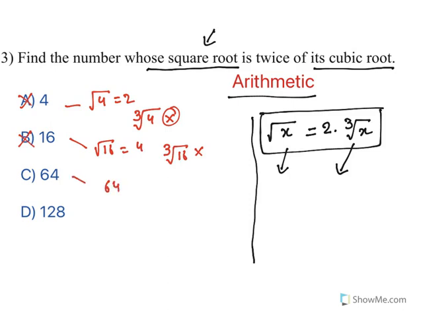The square root of 64, 8 8s are 64. Now, do you have a cubic root for 64? Yes, we have 4 into 4 into 4. 4 4s are 16, 16 4s are 64. So this one has got both of them. Now, 128? No. You don't have a square root, you don't have a cubic root. So without doing anything, you can say the answer is C.